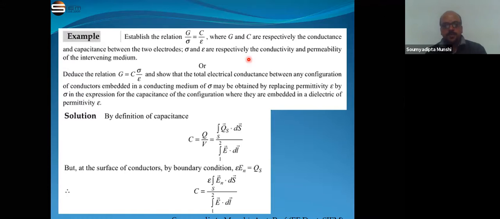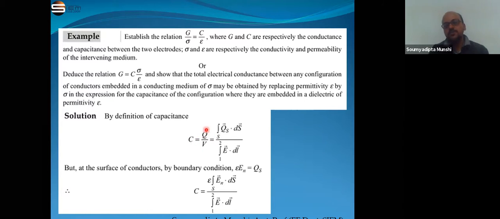Now here is a simple problem. We have to establish the relation G by sigma is equal to C by epsilon, where G and C are respectively the conductance and the capacitance between the two electrodes, and sigma and epsilon are the conductivity and the permittivity of the intervening medium. Okay, so we know that as per the meaning of capacitance, C is equal to Q by V.